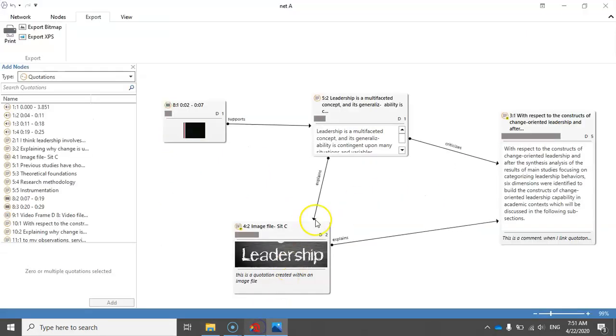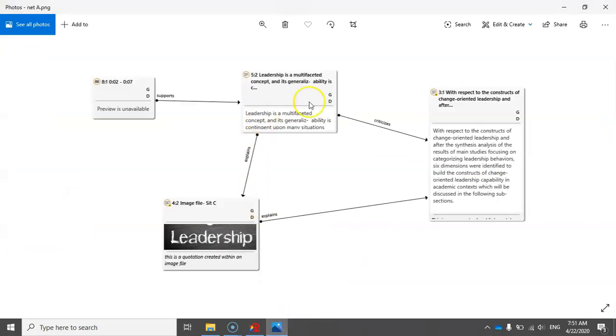So even though in this network I have D1, D5, which means the density value for this quotation is 5, when you look at the exported image, you can see that I only have the G and D for each of these quotations, groundedness and density, and I have only the labels, I don't have the values.